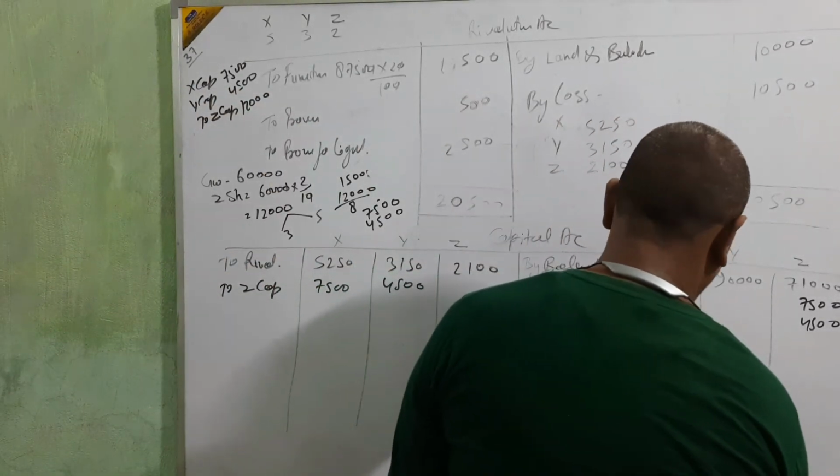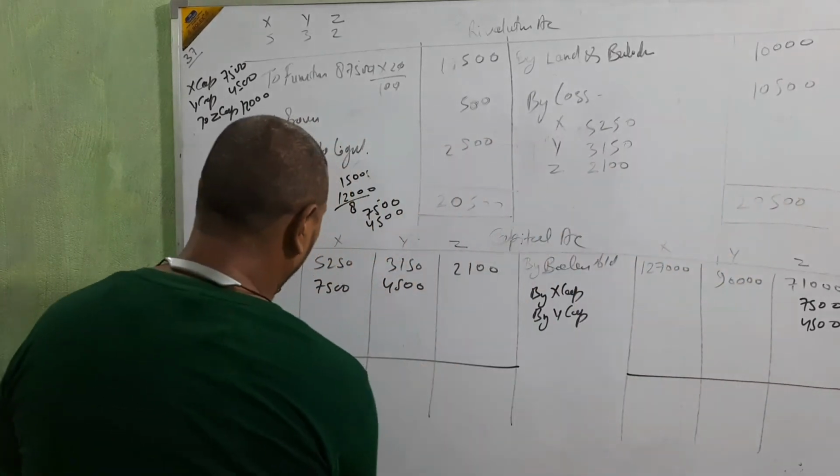Then directly we are going to calculate the balancing amount.